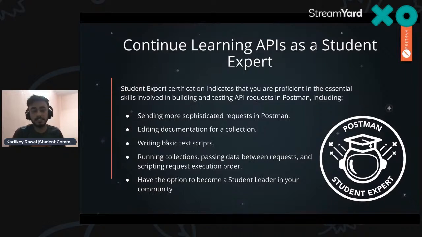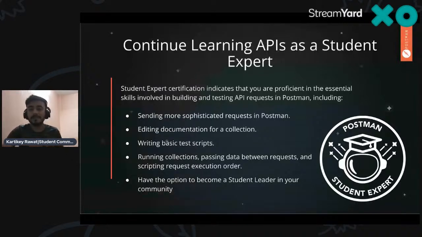in Postman we have a student program, the Student Expert Program, where we focus more on hands-on work and API testing. We can send more sophisticated requests in Postman. You can edit, you can document a collection. You can write a basic test script, run a collection, pass different types of requests, script requests, and set execution order. And you have the option to become a student leader in your community after you complete the Student Expert Program.